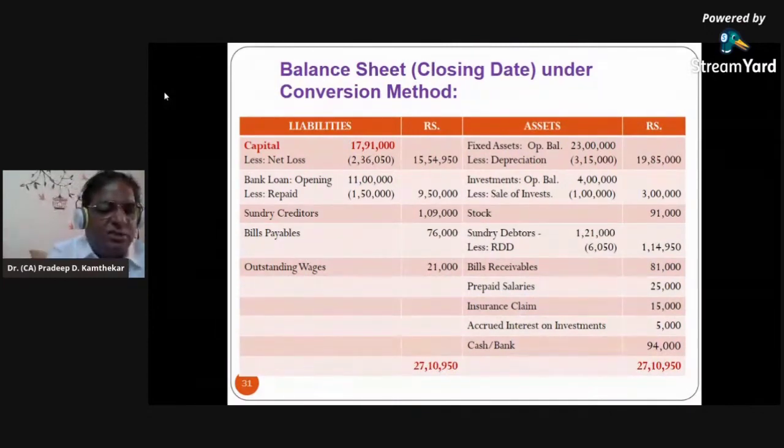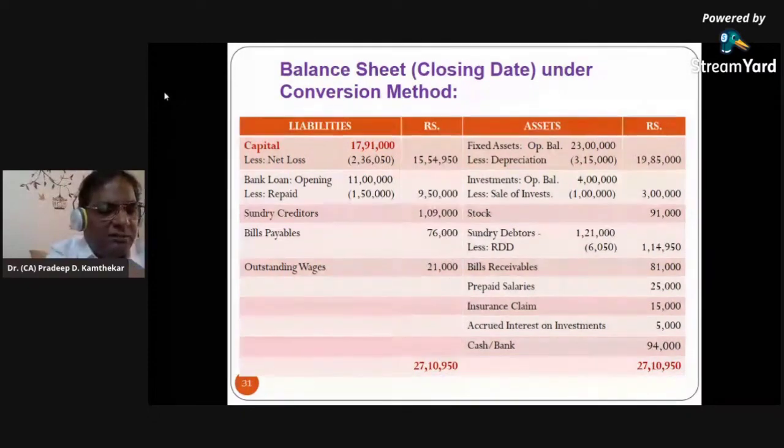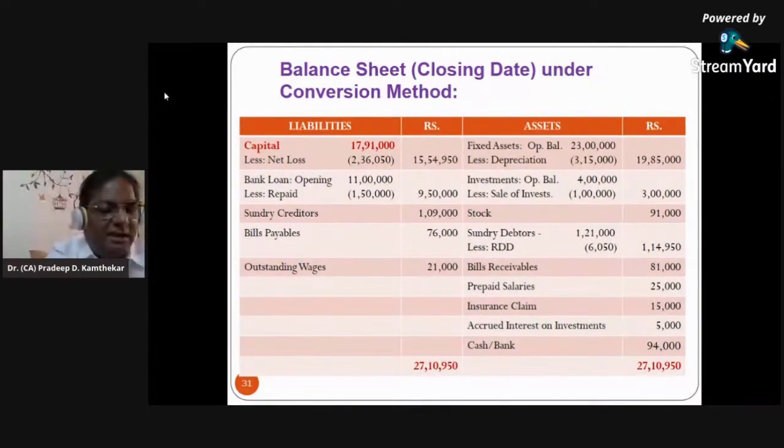This net loss I just told you that it has come from the profit and loss account credit side. So that credit is to be given a debit here, and debit means was from this credit, liability is having credit items. So from this credit we minus means it is debit.